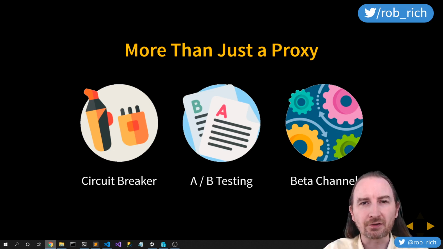Or do an A/B test between two different versions and see if we can learn more about how our customers behave and optimize our site to create really elegant experiences. Or let's create a beta channel or a canary release and point those users who have opted in to that particular service. Circuit breakers are really powerful.